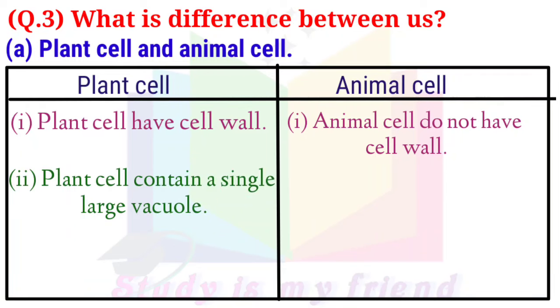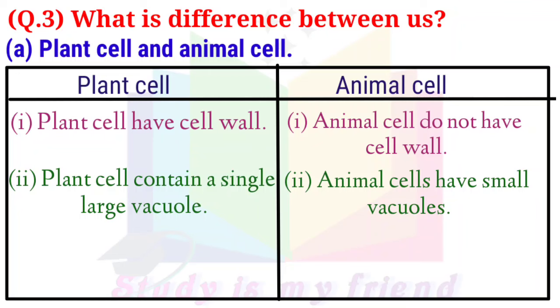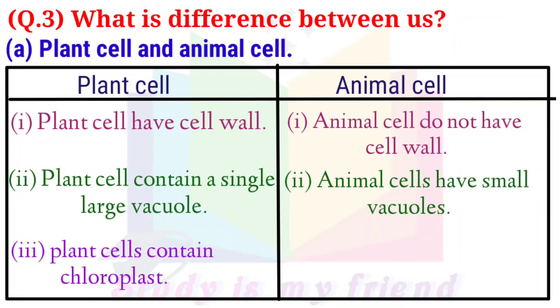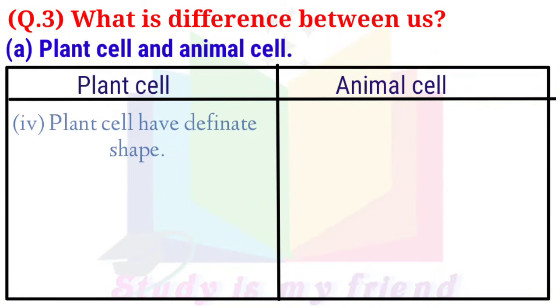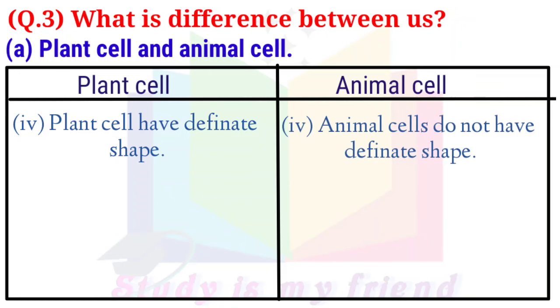2. Plant cell contain a single large vacuole. 2. Animal cells have small vacuoles. 3. Plant cells contain chloroplast. 3. Animal cells do not have chloroplast. 4. Plant cell have definite shape. 4. Animal cells do not have definite shape.